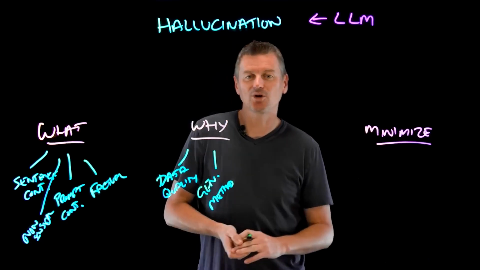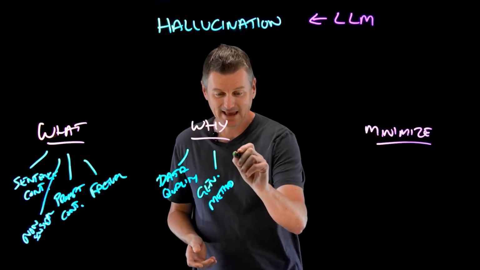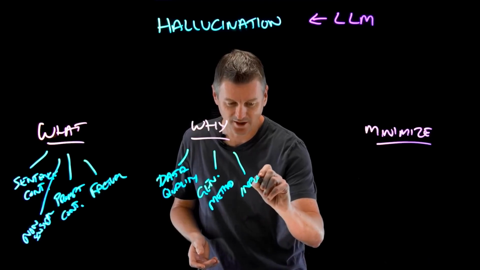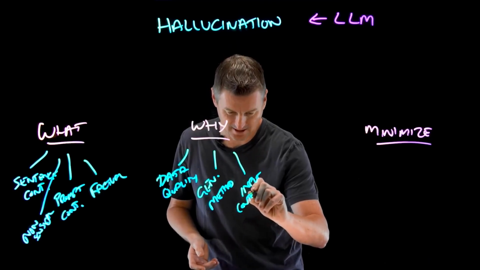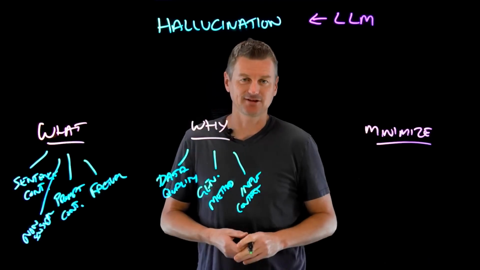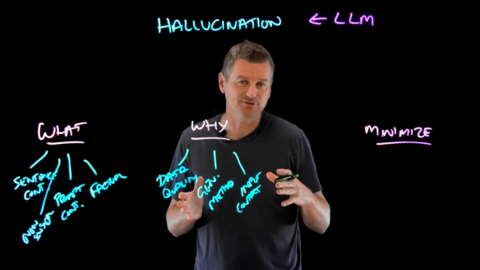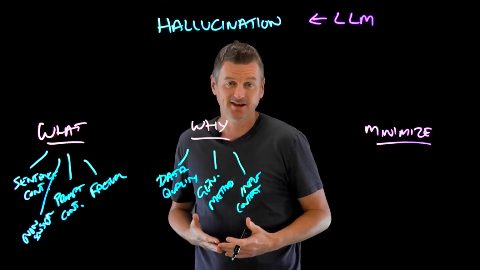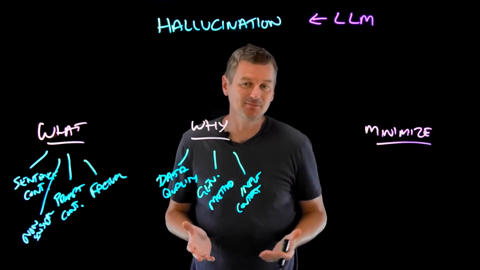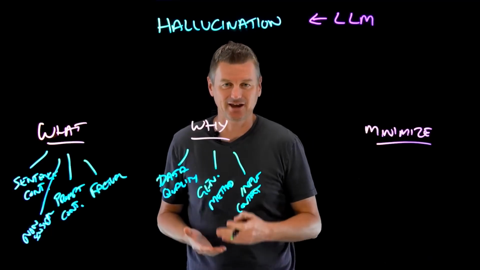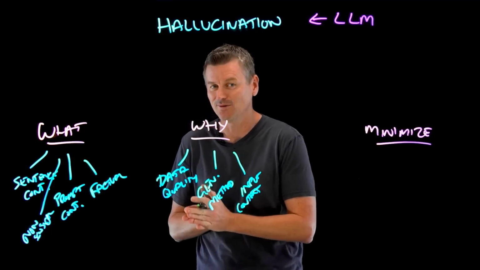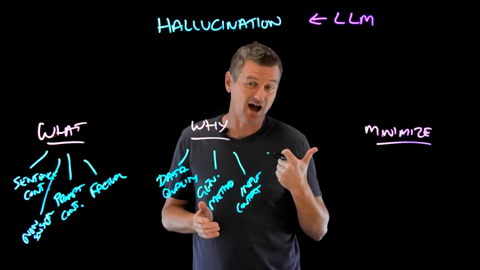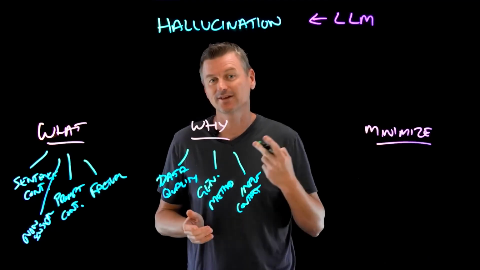So, for example, beam search may favor high probability but generic words over low probability but specific words. And another common cause for hallucinations is input context. And this is one we can do something directly about as users. Now, here context refers to the information that is given to the model as an input prompt. Context can help guide the model to produce relevant and accurate outputs, but it can also confuse or mislead the model if it's unclear or if it's inconsistent or if it's contradictory.